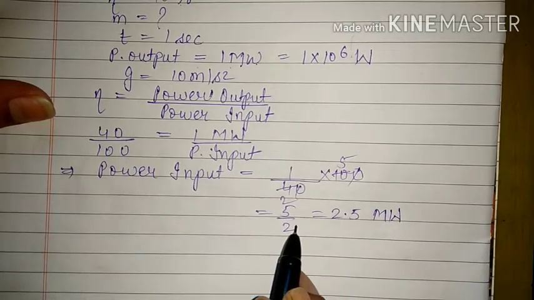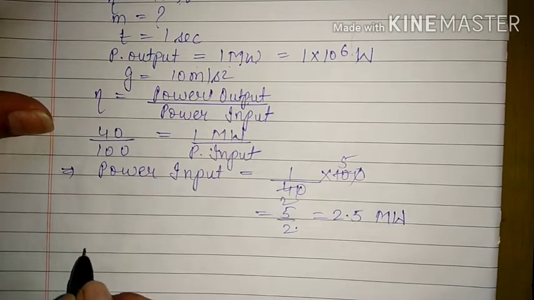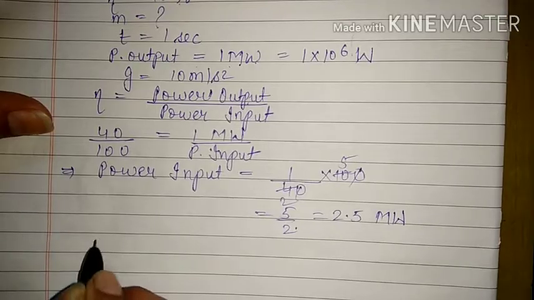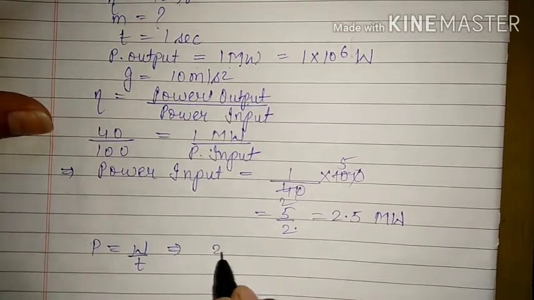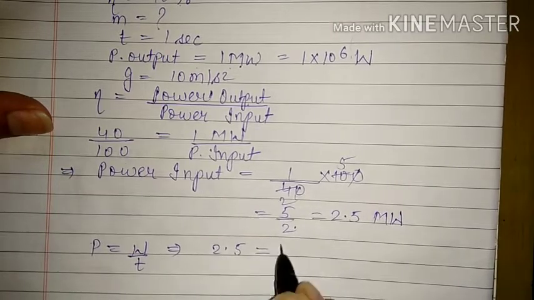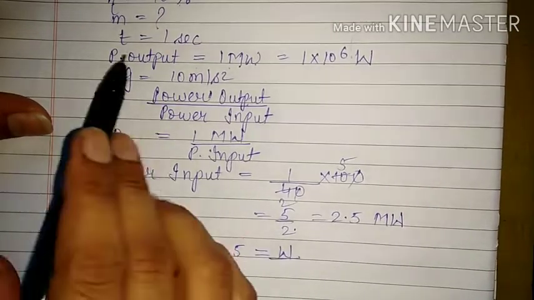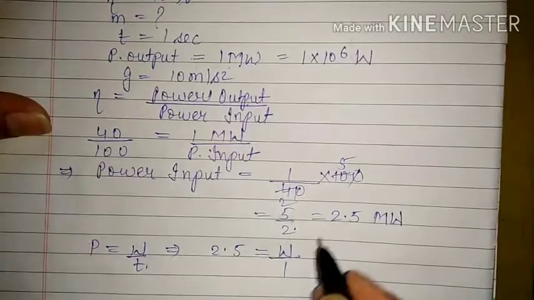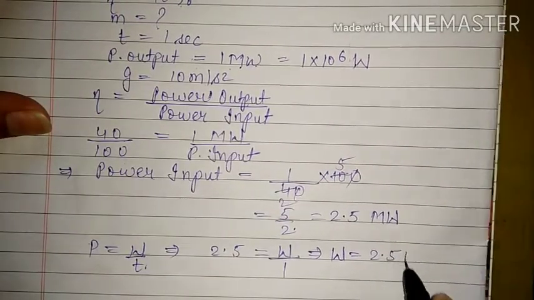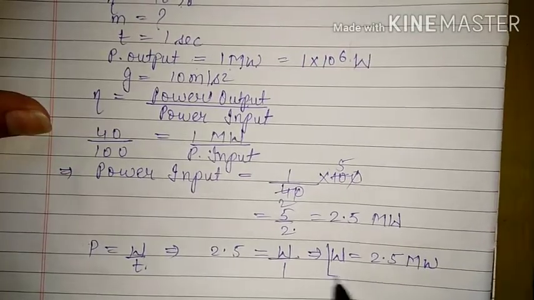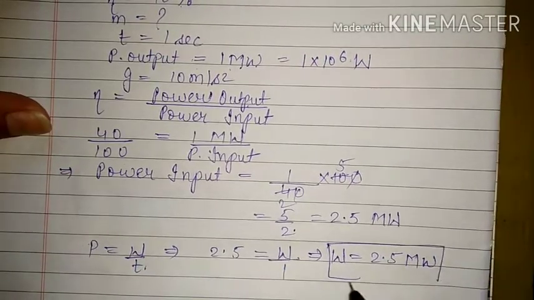Now we have amount of power, so we can find out work. We know that power is equal to work done upon time. This implies power is 2.5 is equal to W, we don't know, time, that is given 1 second. So that is equal to 1. From here we got amount of work done is equal to 2.5 megawatt. That means the amount of work done and power are same.